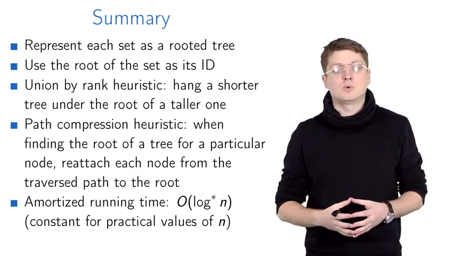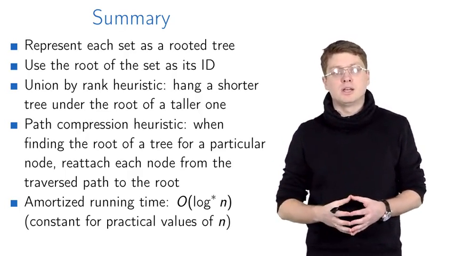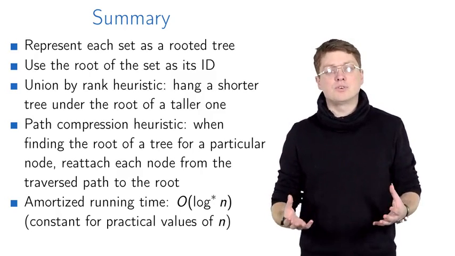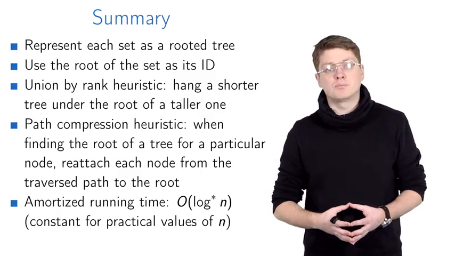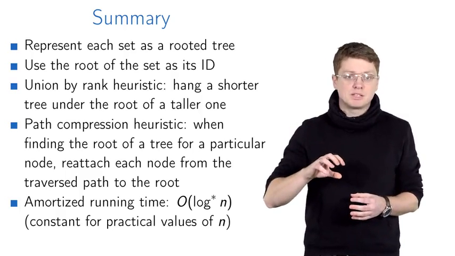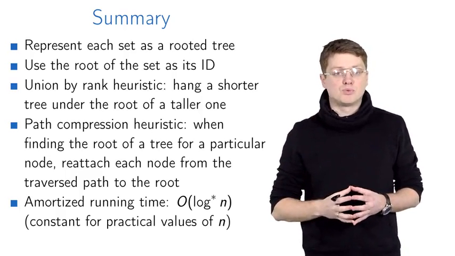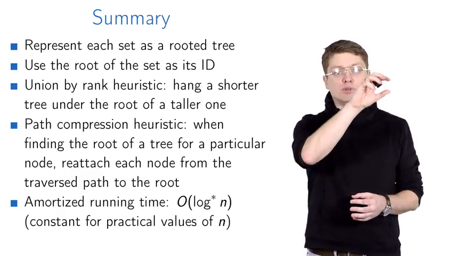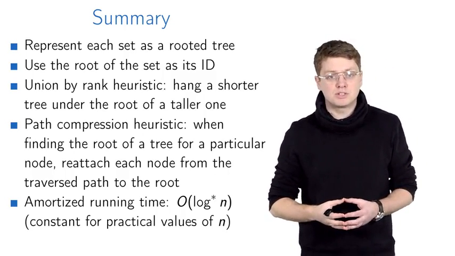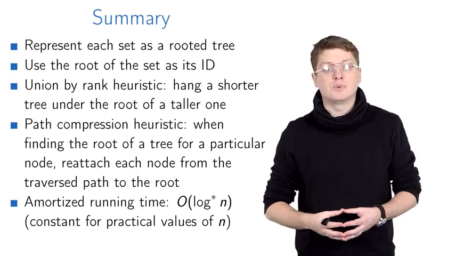And for this, we keep the rank of each subtree rooted at a particular node in a separate array called rank. We then discussed another heuristic, which is called path compression. The idea is the following. When we traverse a path from a node to the root of the corresponding tree, we may want to reattach all the nodes found on this path directly to the root, because this potentially will save us time for further find operations.